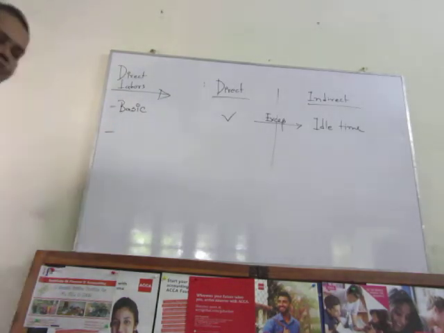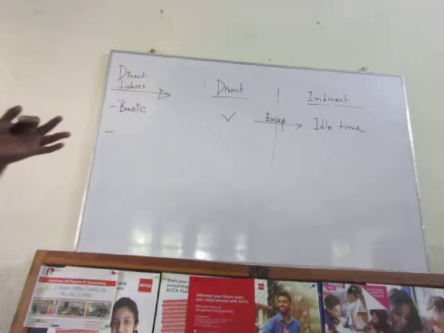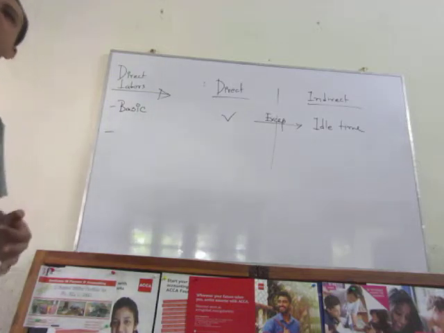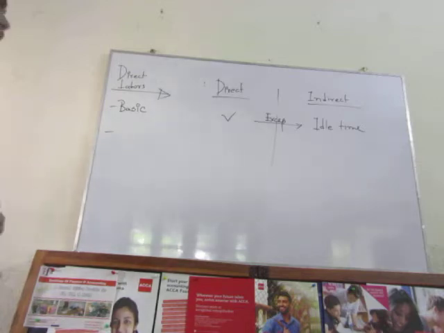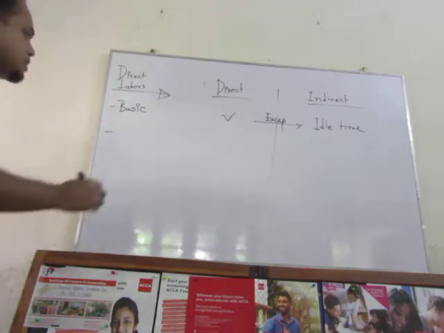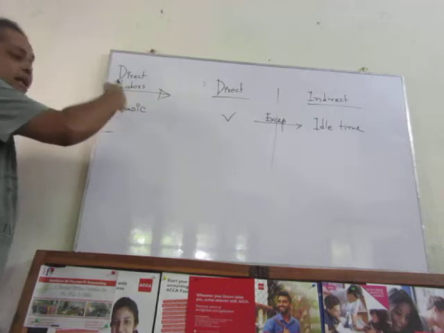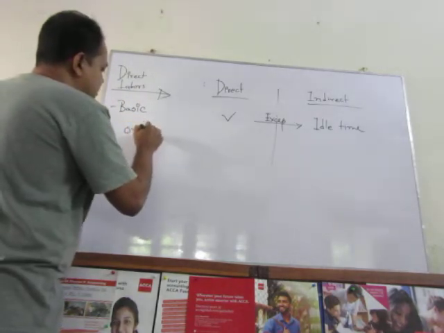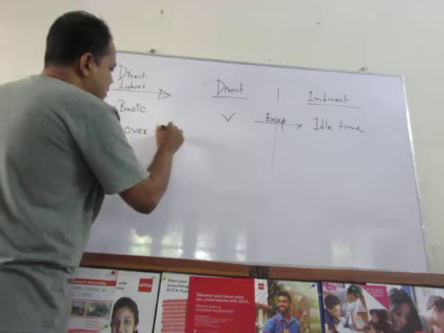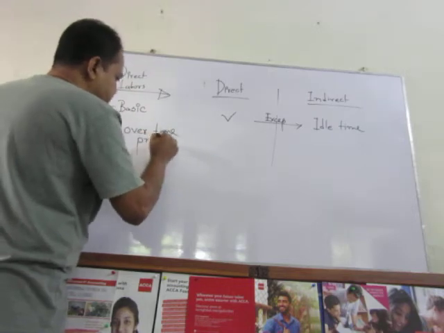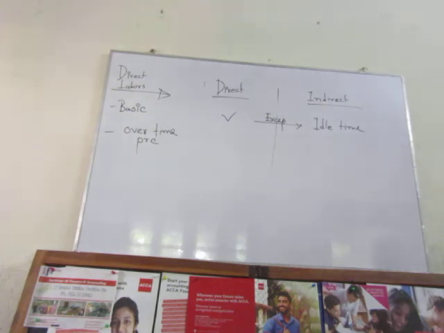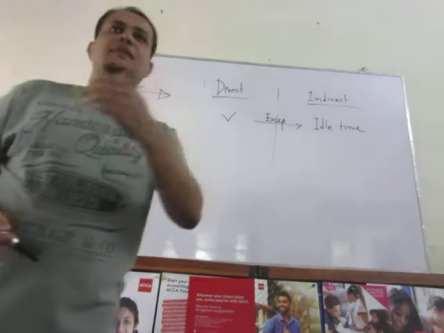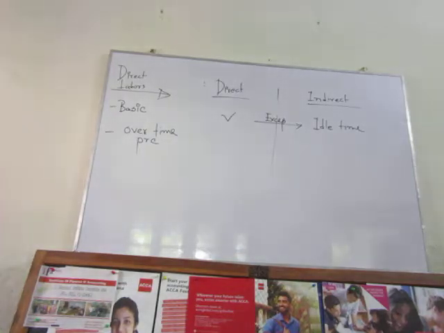Then number 2, if the labor force is involved in doing any kind of activity beyond the agreed hours, unusual time, in that case they will be provided extra rather than basic, which is called overtime premium. Just think of an example. Suppose you are a garment manufacturer.